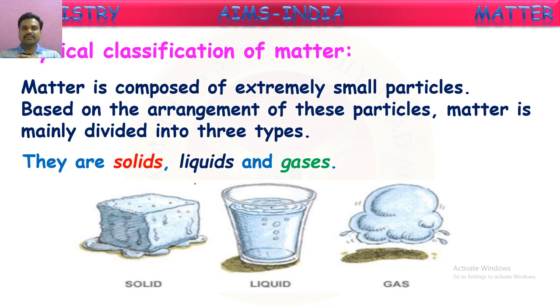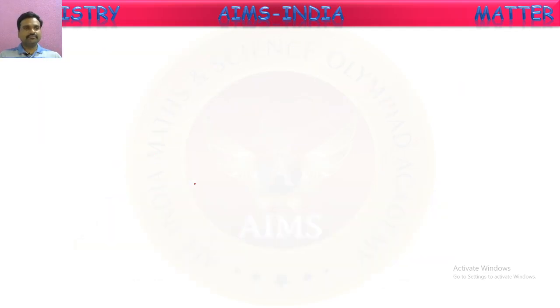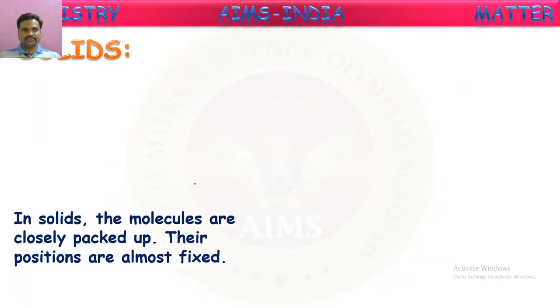Of course, as we said, there are five states of matter, but broadly we first discuss these three. Later we will see those two special types also. First, the three states of matter which mostly exist in our surroundings are the solid state, liquid state, and gaseous state. Let us see about these one by one. First among them is the solid state of matter.